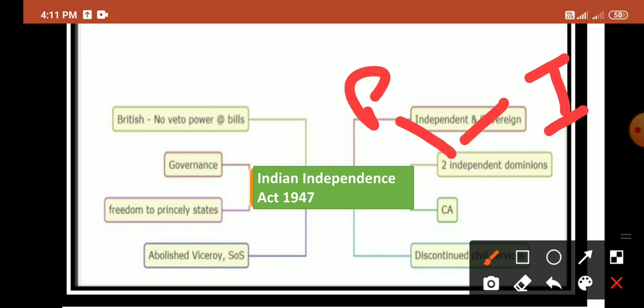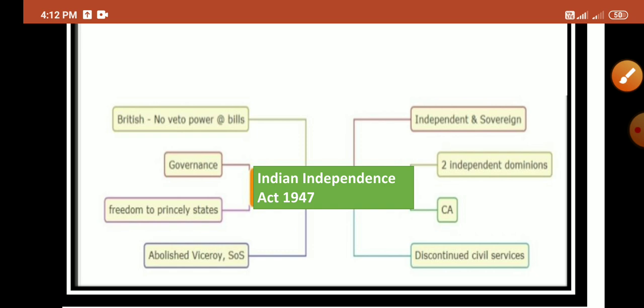At that time, it empowered the Constituent Assembly. The Constituent Assembly of the two dominions, Pakistan and India, was empowered to frame and adopt their own constitution with respect to their nation. Along with this, the Indian Independence Act discontinued appointments to the civil services and the reservation of posts by the Secretary of State for India.